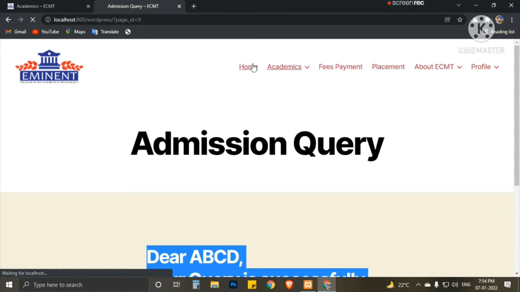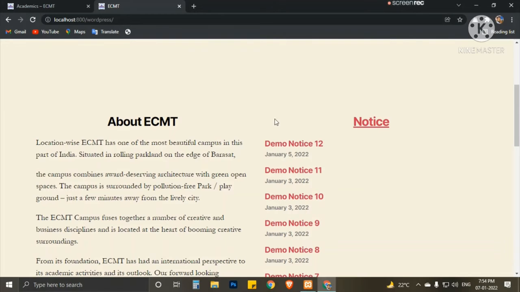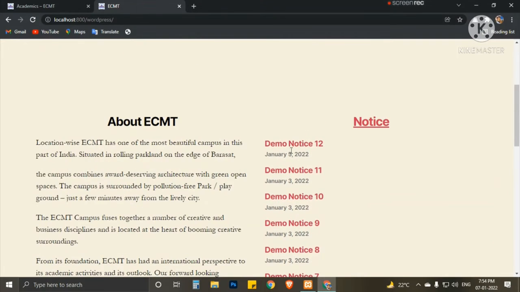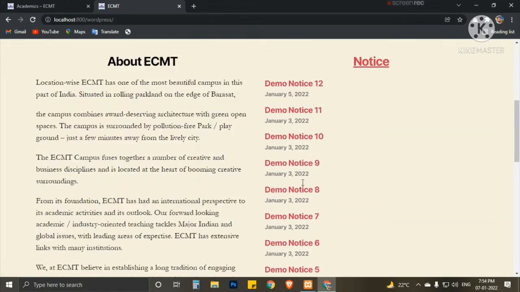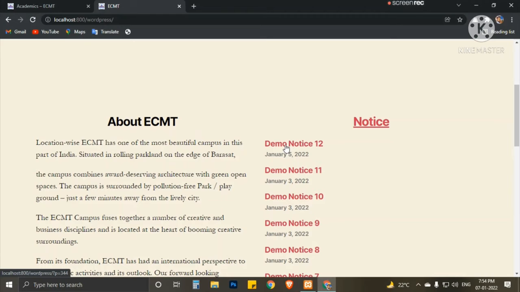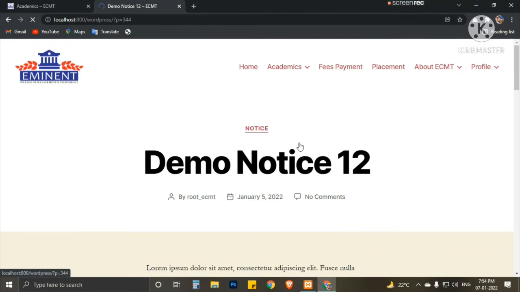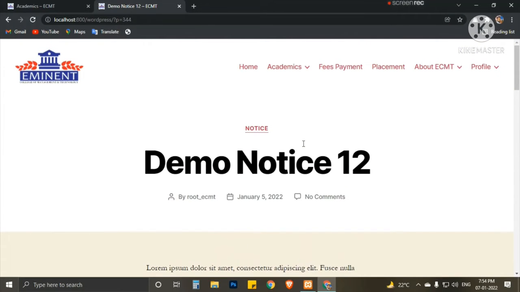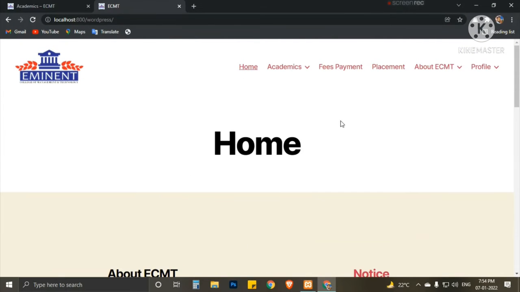What we see on the home page is that a notice section is there, but only the 10 most recently posted notices are shown. If we want to read a notice, we can click on it and it will direct us to this page.